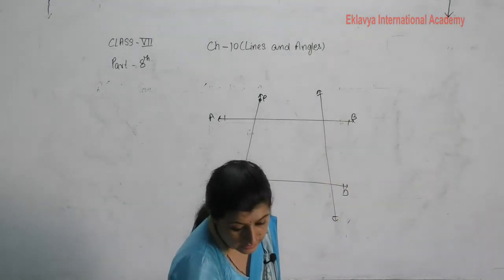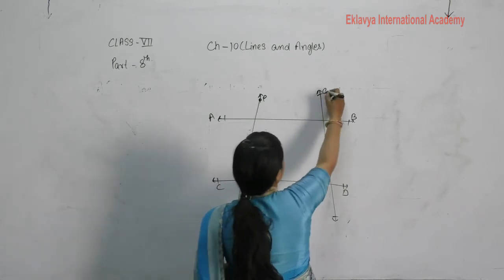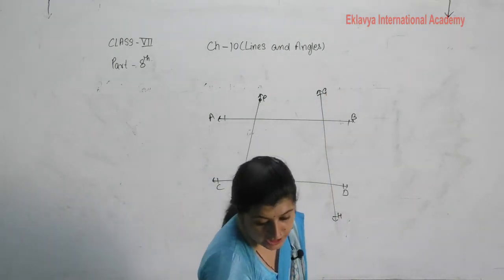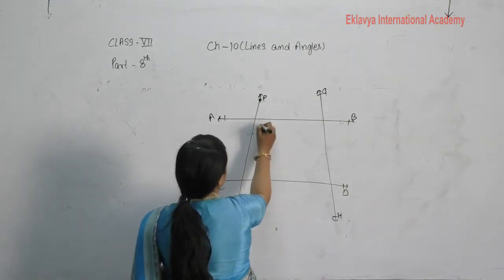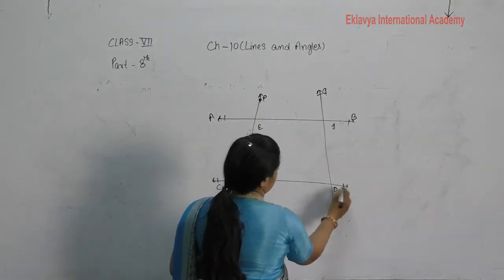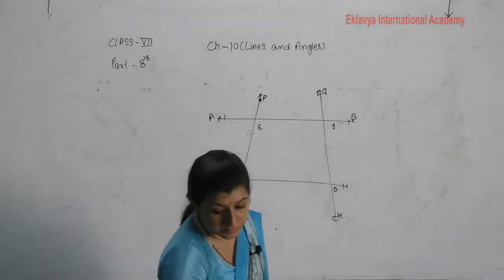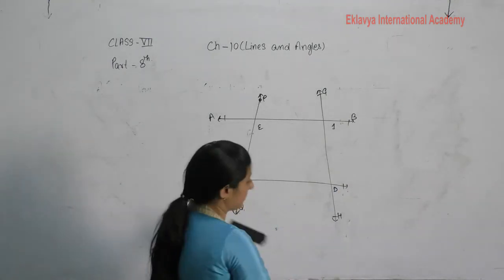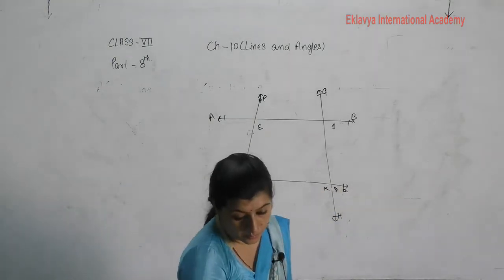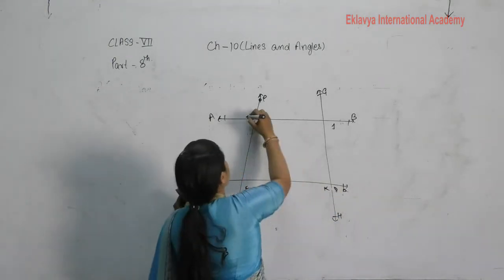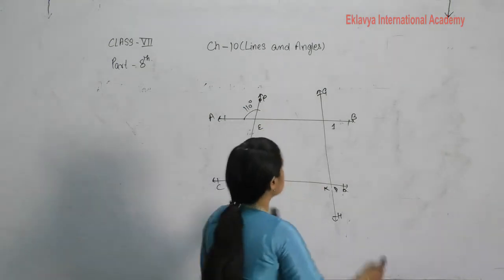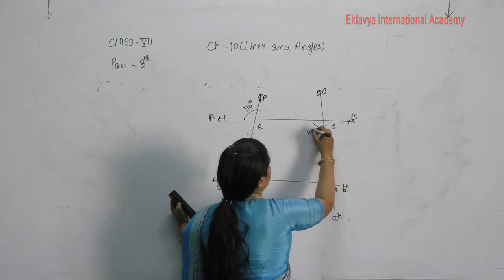PQ, GH, EF. So it is given to you, this one is 110 degrees and this angle is 115 degrees.